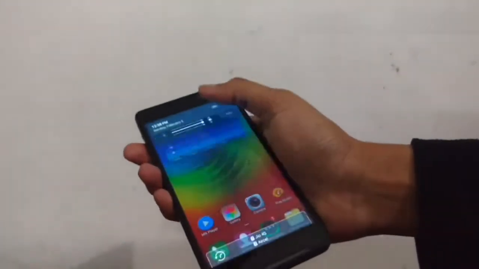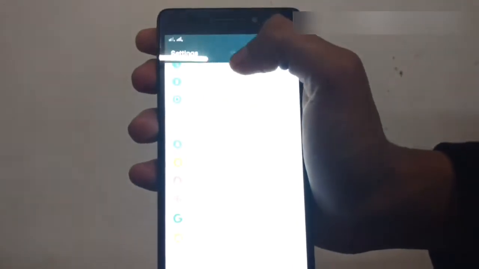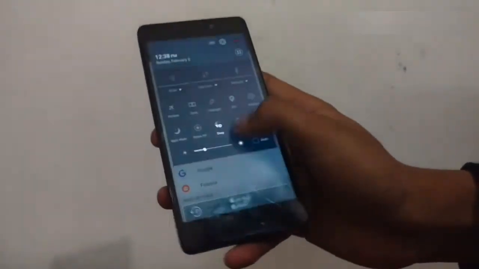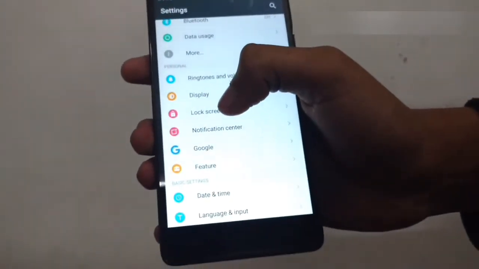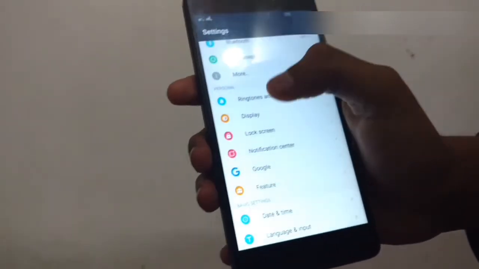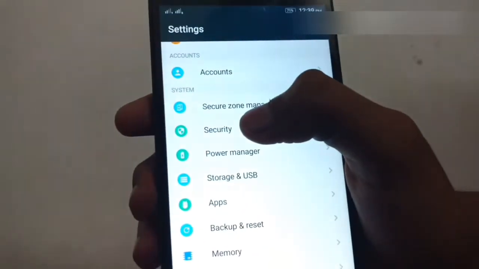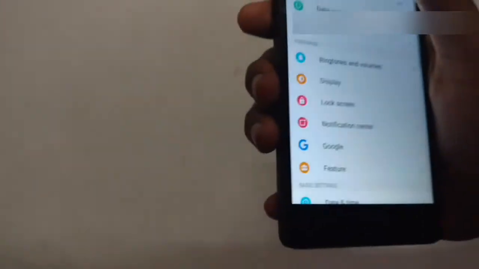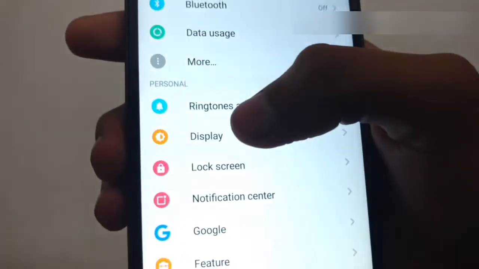So what you have to do, just simple steps. You have to go to the settings, and then let me make my brightness a little lower. I think it's good now. Then you have to go to the lock screen. If you are a stock Android user, I think there will not be a different option on the main page named lock screen. I think it will be under the security option. But I am not a stock Android user, so I have a different option on this page, this lock screen.